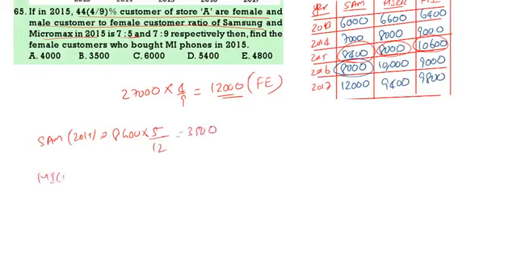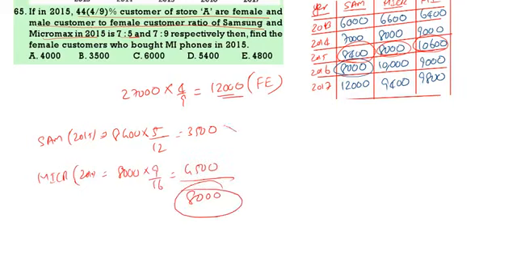Micromax 2015, that is how much? 8,000. In this 9/16, that is 4,500. Totally we get 8,000 females from these two companies. Now for the third company, MI females will be 12,000 minus 8,000. That gives 4,000. Option 1. Next.